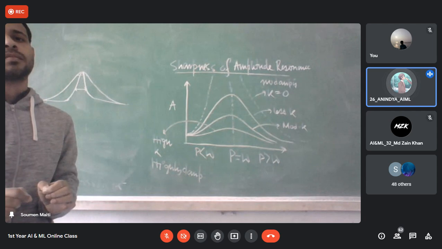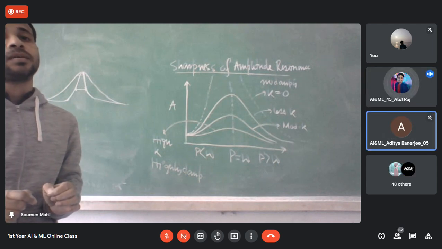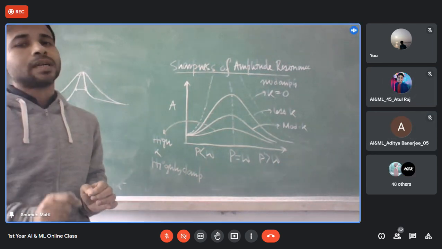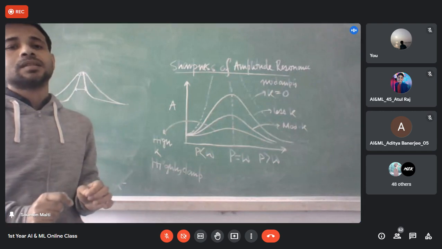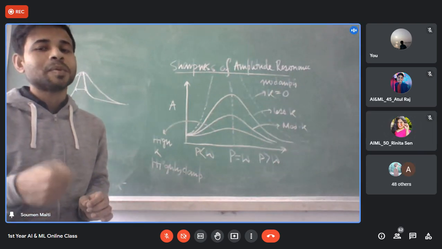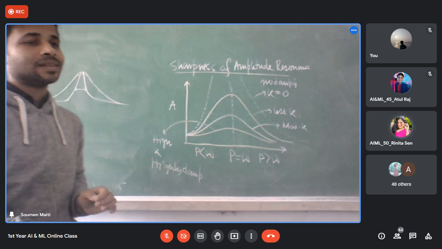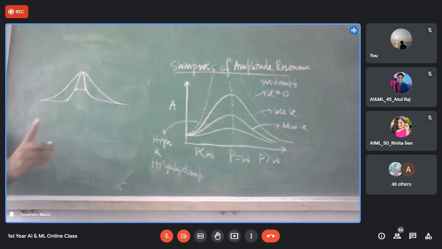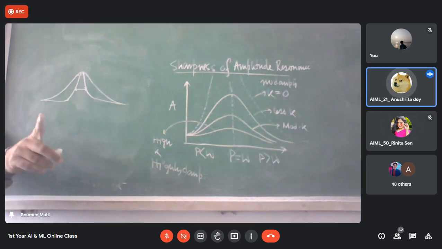You have to measure along one line, the resonant frequency. At the same line, but that same line is not at the middle, at the middle. What do you mean by middle? The center. This is called, you have read this term in bandwidth.